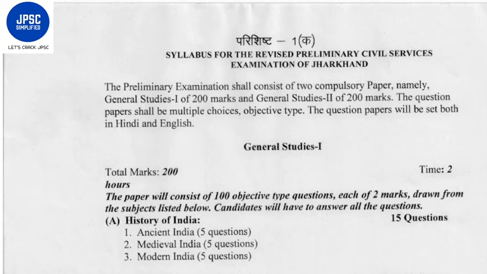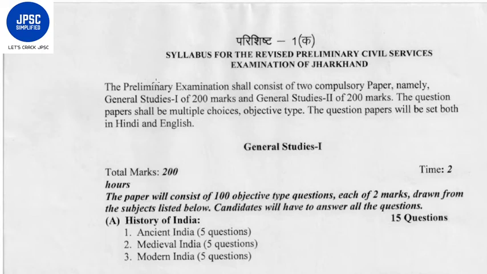Let's crack JPSC. So, dear friends, today we will analyze the prelim syllabus of the JPSC Combined Civil Services examination. I am expecting that the 2017 to 2019 examination syllabus for JPSC would be similar to the 2016 syllabus.